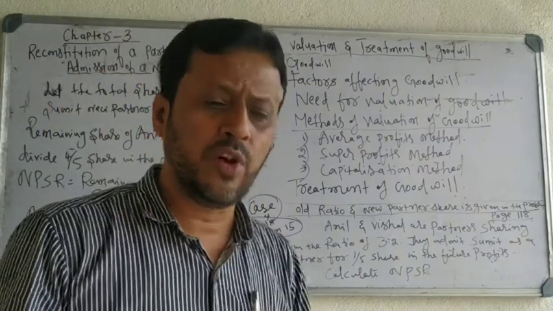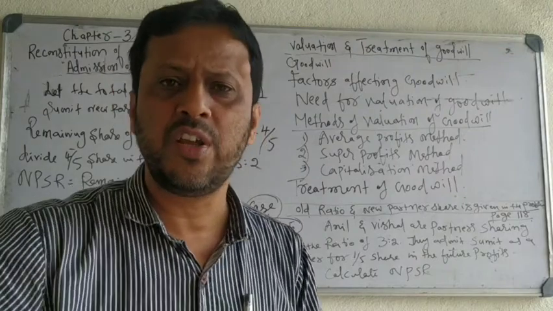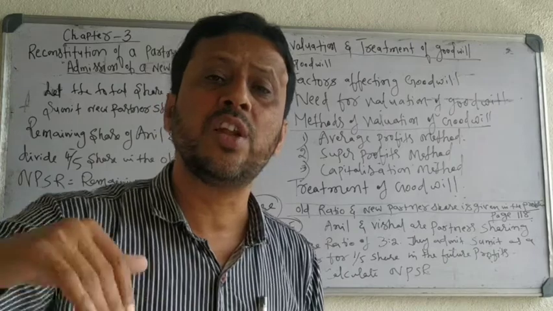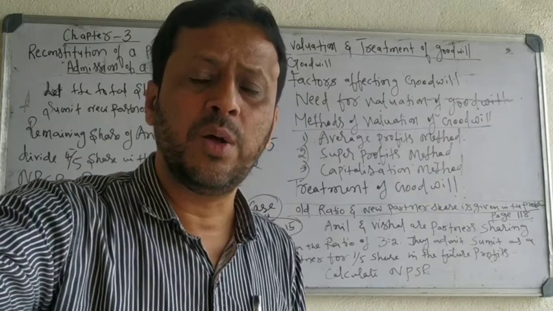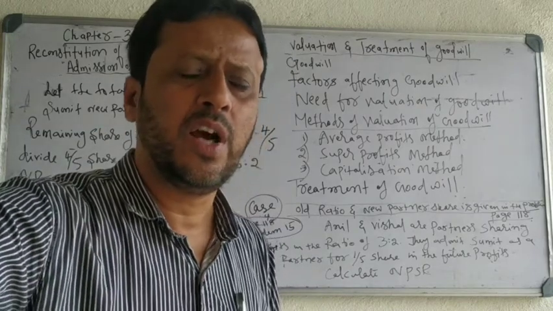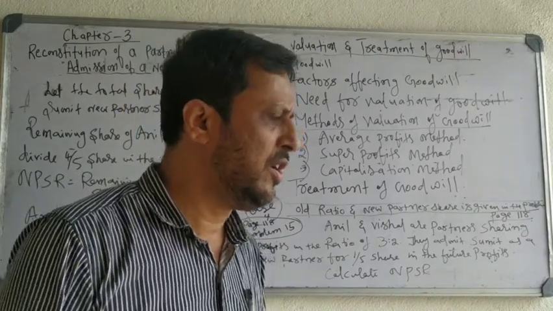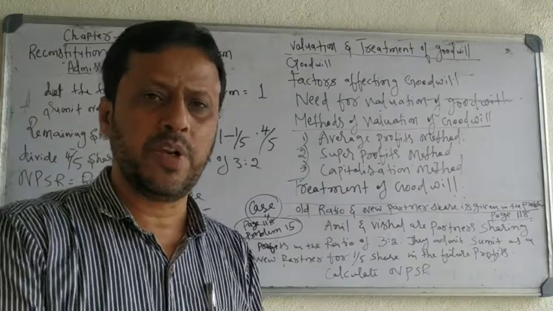In other cases, the goodwill is calculated at the time of taking a new partner into the partnership firm. But in case of hidden goodwill, goodwill is inferred on the basis of the new partner's capital and the new partner's share of profit. That is called hidden goodwill. So just keep in mind these things.